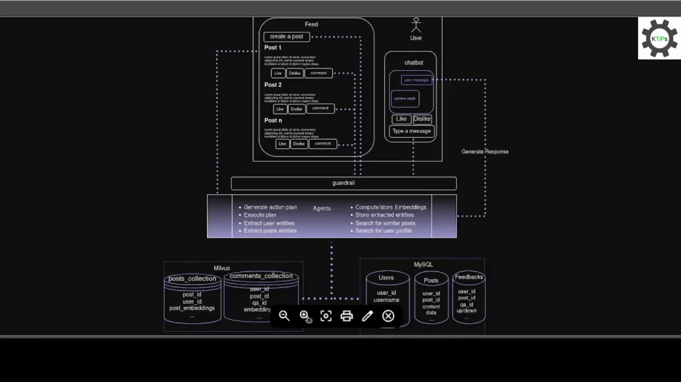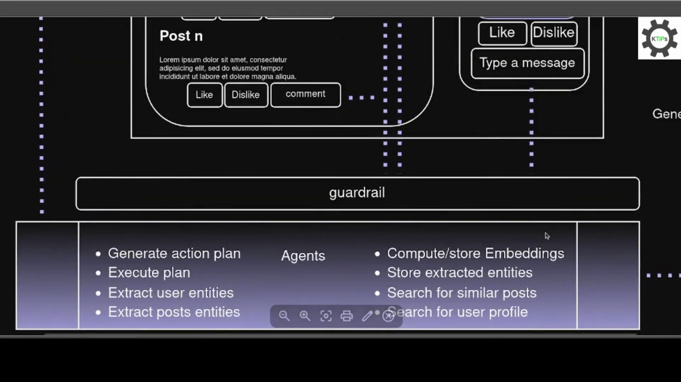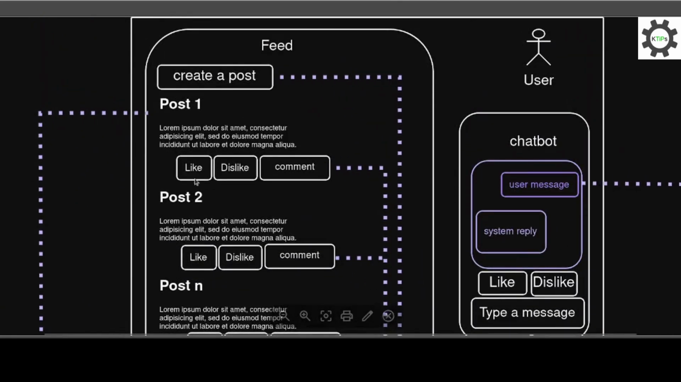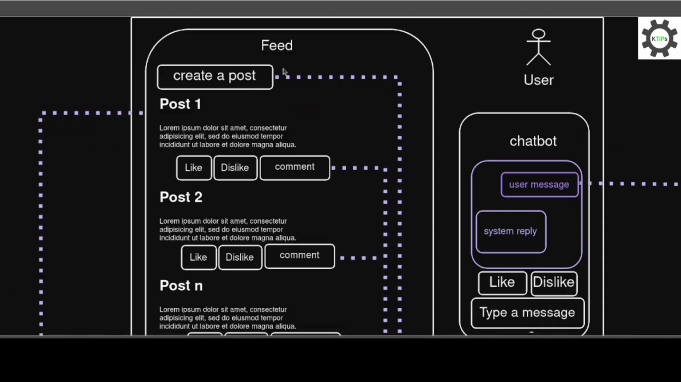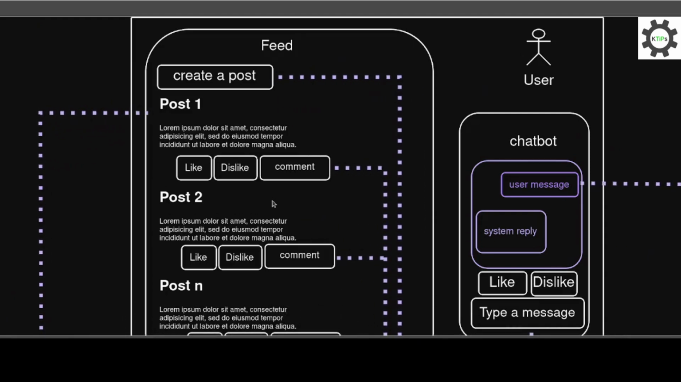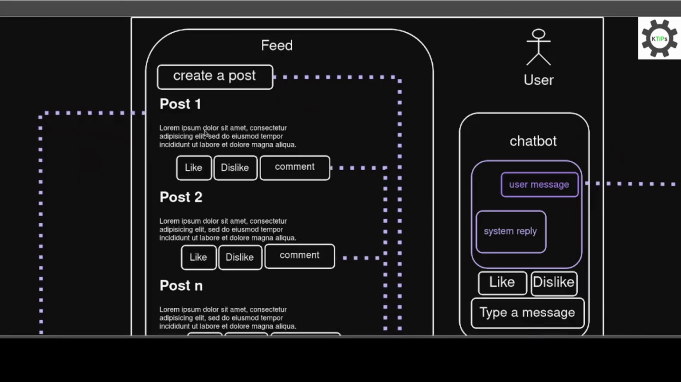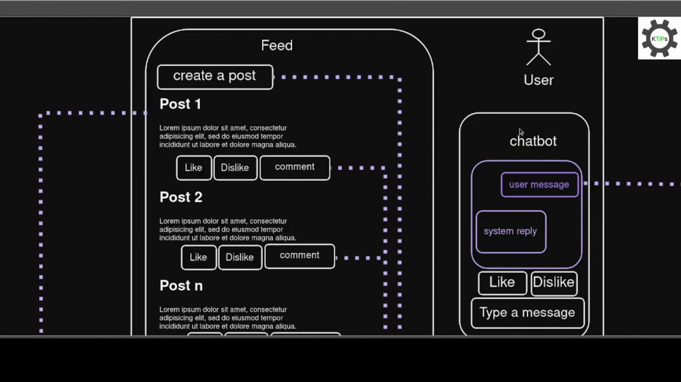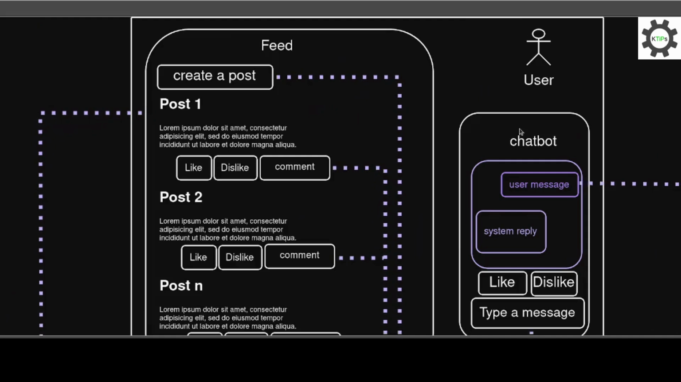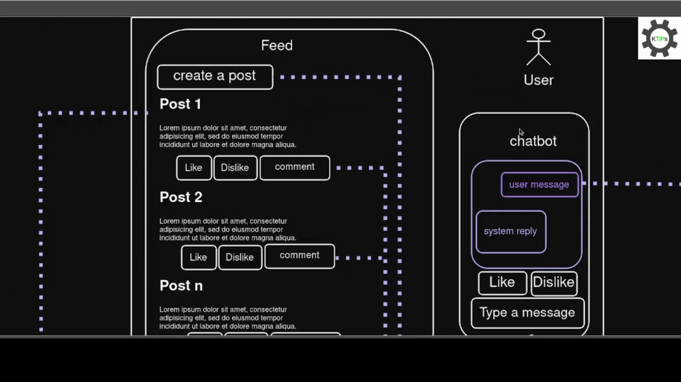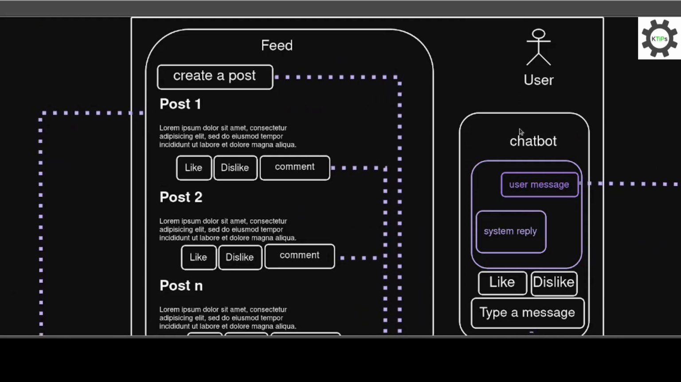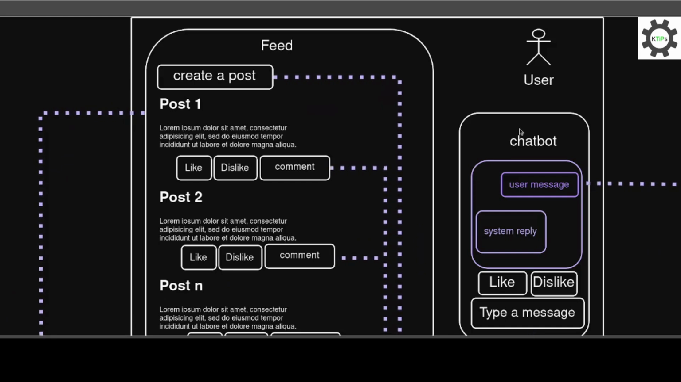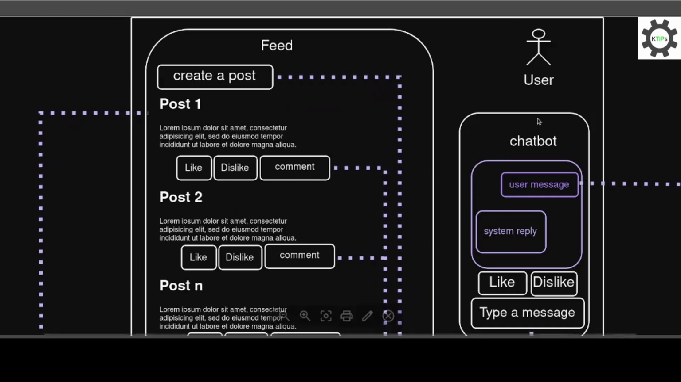Now let me present you the flow of the application. Let's zoom in for you to see. When users register, they provide information such as age, gender, and preferences. Based on this, we propose content they might be interested in. The frontend has two main columns. The left side is for displaying the content feed. We will display the posts of other users and give the user the possibility to like, dislike, and/or comment.